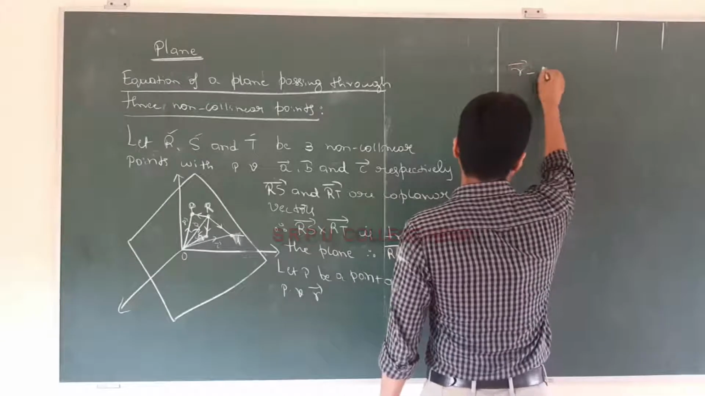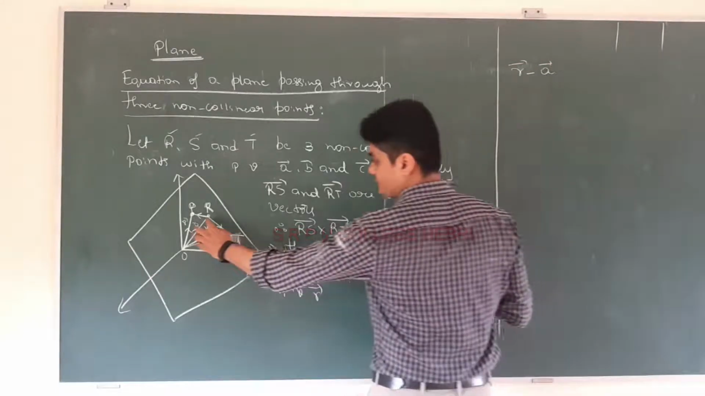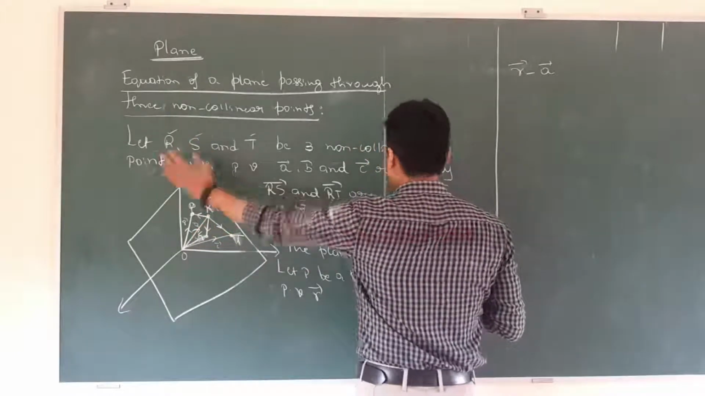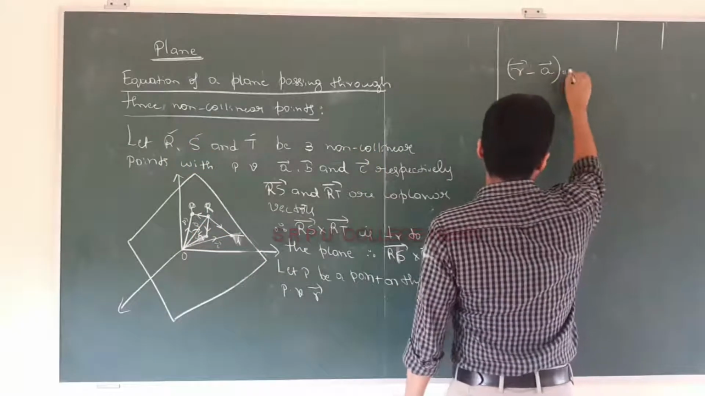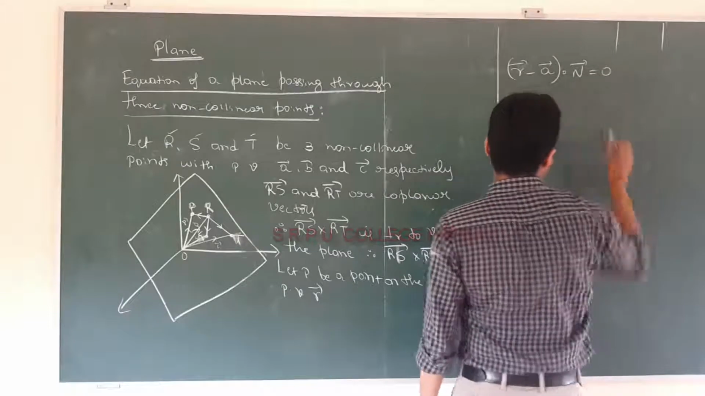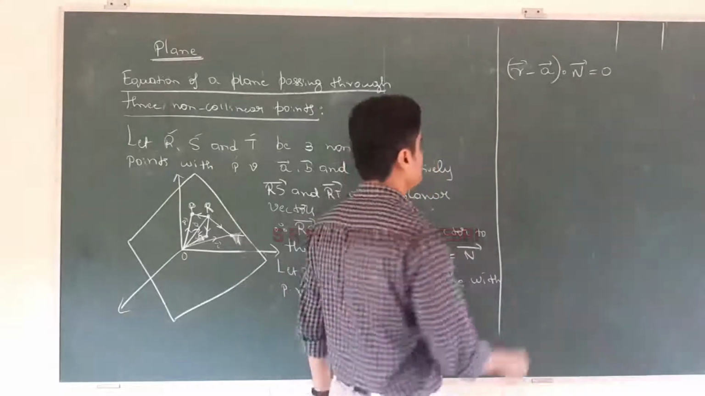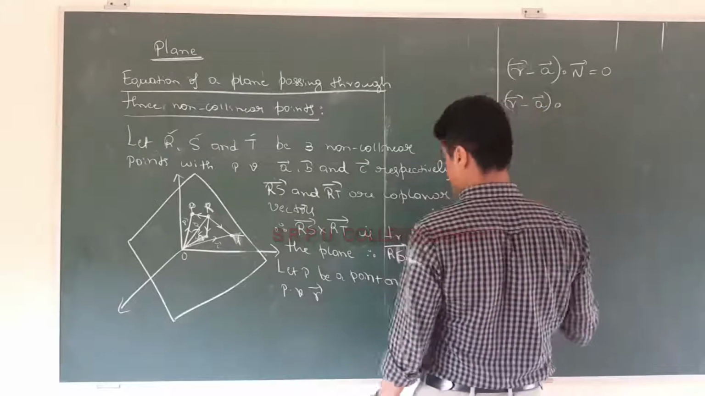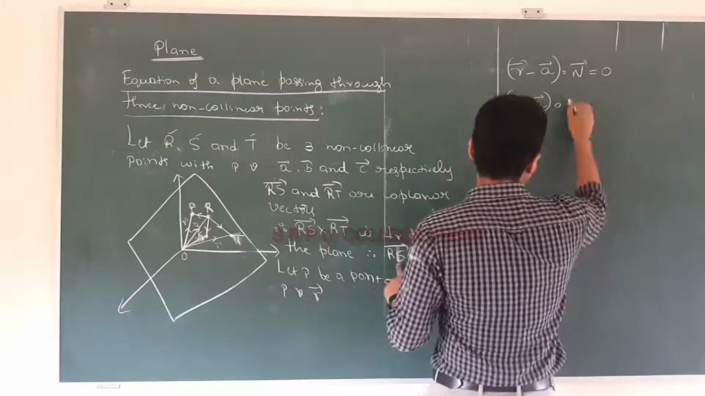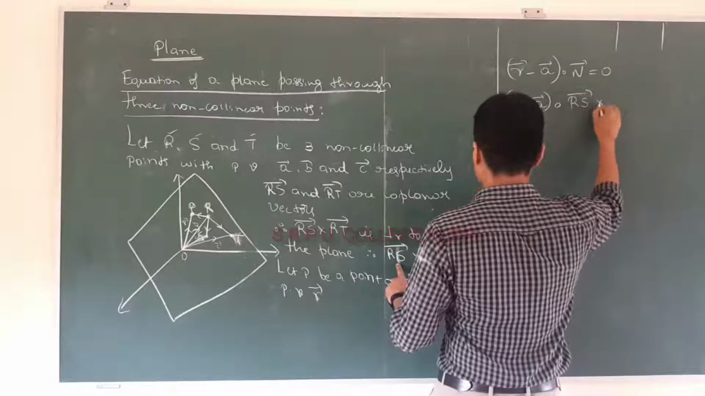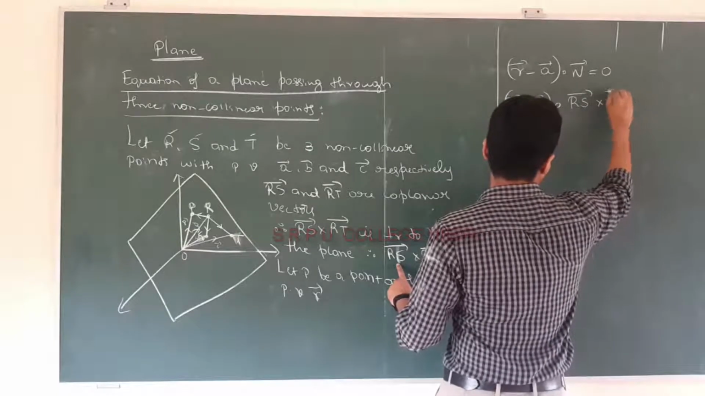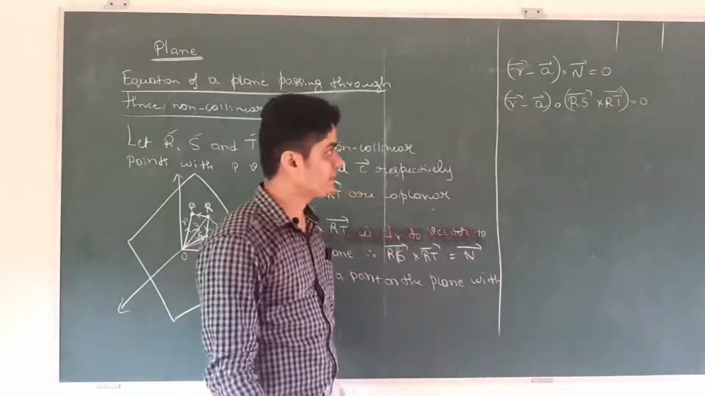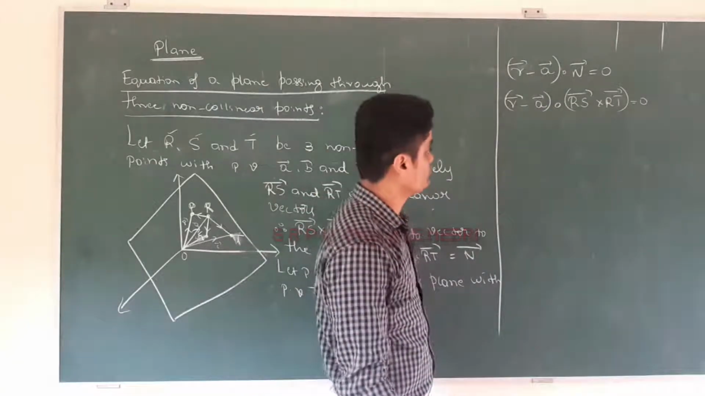So from the previous derivation, vector R minus vector A, where vector A is the position vector of the point through which the plane passes, dot vector n is equal to 0. So that is vector R minus vector A dot vector RS cross RT, equal to 0.